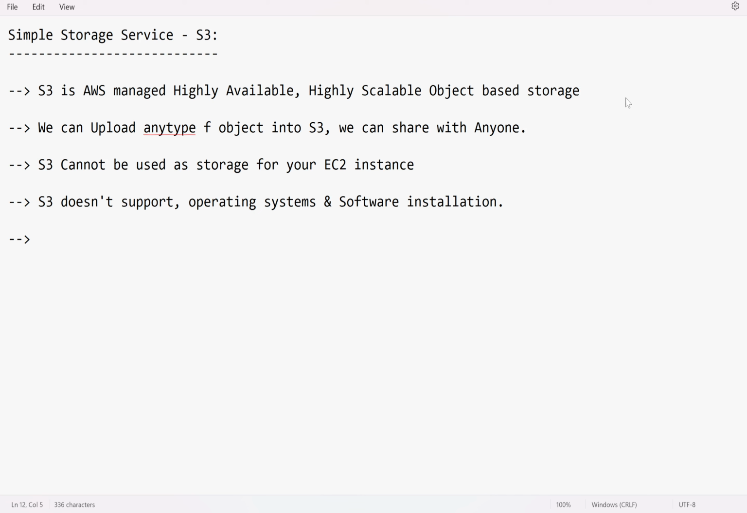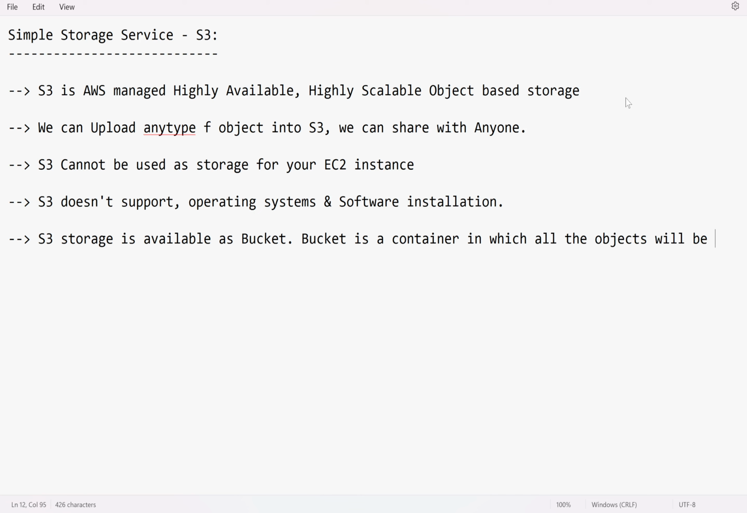If you go back to EBS, we created 1 GB of space, 3 GB, 5 GB, and so on, and we call that storage space a volume, right? Here, S3 storage is available as a bucket. Whatever S3 storage we are getting, we call it a container, which is technically known as a bucket. So a bucket is a container in which all the objects will be stored.